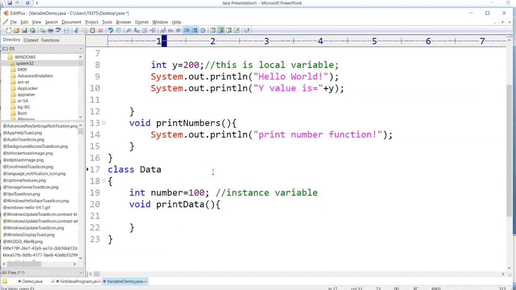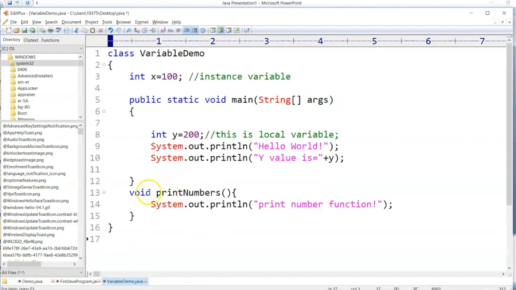Why is Java an object oriented programming language? Everything is accessed with the help of an object, right? So I need to create an object for the data class and then I can access. Now I want to call this print number function, but the print number function is inside variable demo.